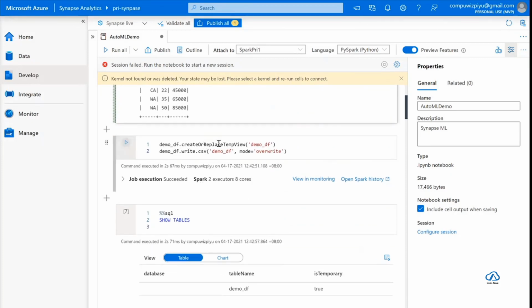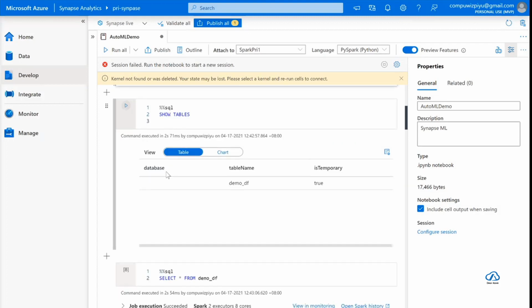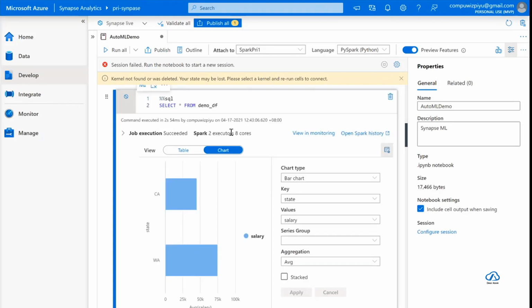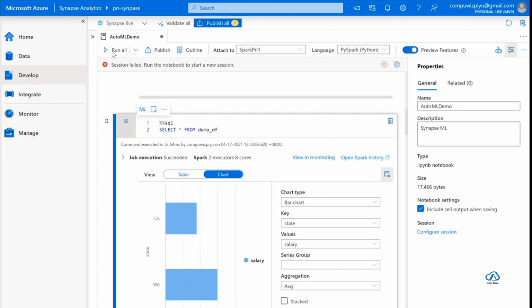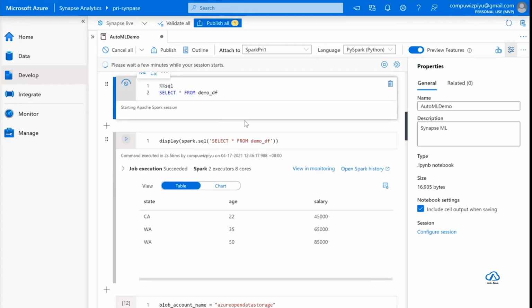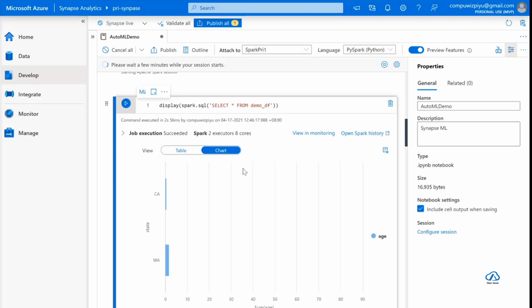Okay. Then I'm creating a Spark set here, called demo DF. And now when I run, so let us do that. When I run select star from demo DF, run the notebook to start a new session. Okay, so it is starting a Spark session now. So once you're running this and you get the output here, you see that output you can view as a table or as a chart.